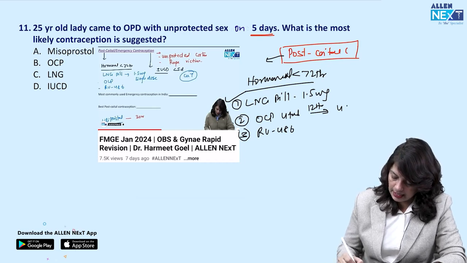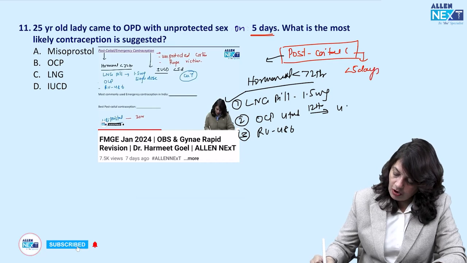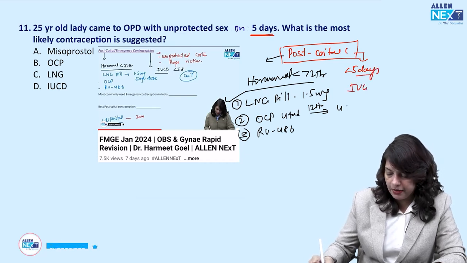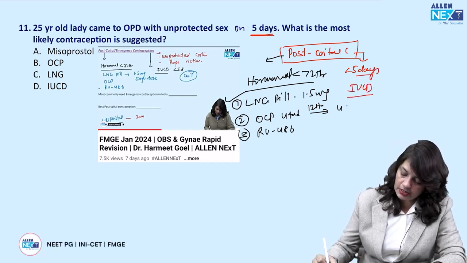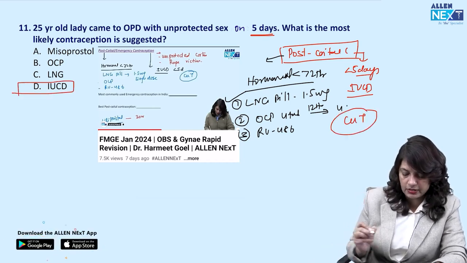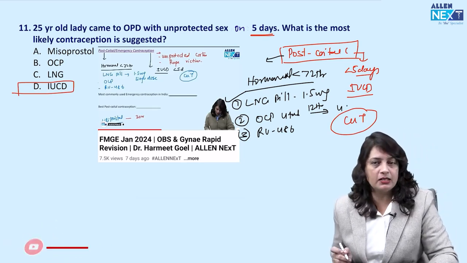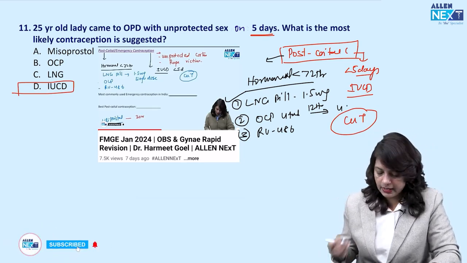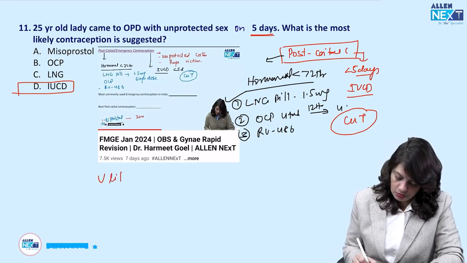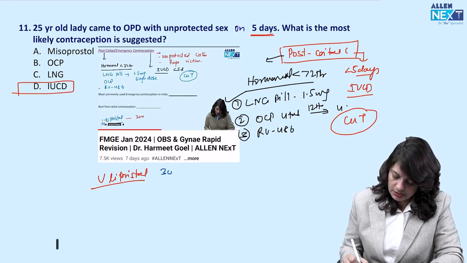But this female has come on the 5th day of the coitus, so I prefer giving IUCD insertion in this case. Which type of IUCD? The copper T. Levonorgestrel pill is not recommended because she has passed the 72 hours of unprotected coitus. You should also know about ulipristal. Ulipristal is also an emergency contraception.